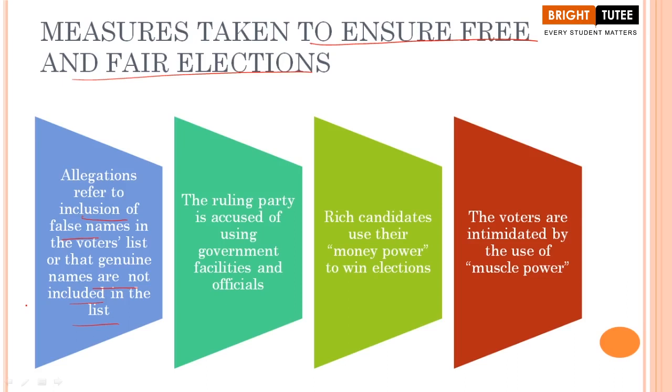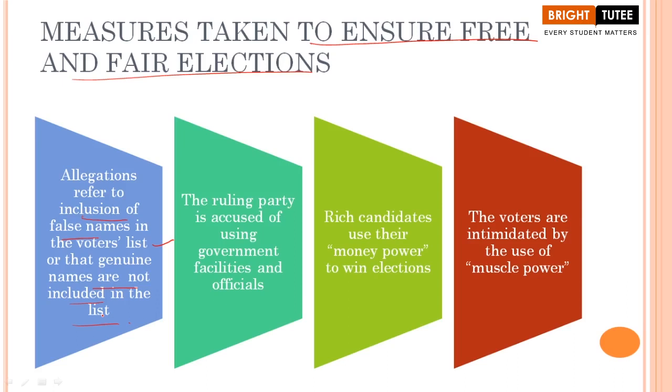So what are these allegations? The first one is the inclusion of false names in the voters list. These political parties allege that false names are being included in the voters list and genuine names are not included, so that people who are inclined to that party, or those working for that party, can go and vote in favor of that party in good numbers, so that they can easily win the election.